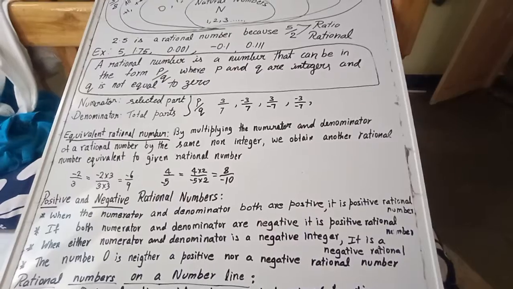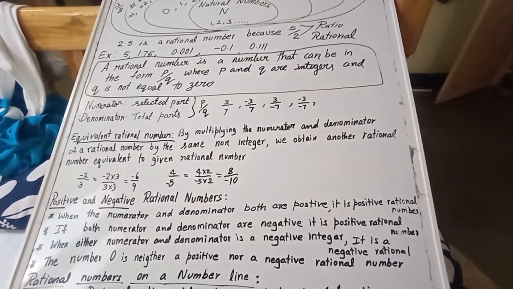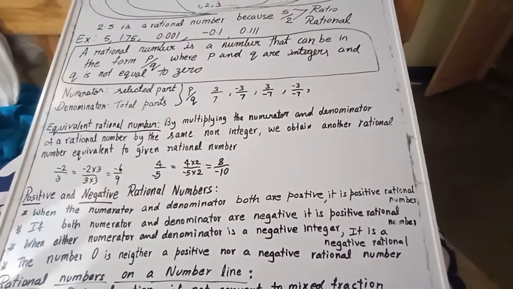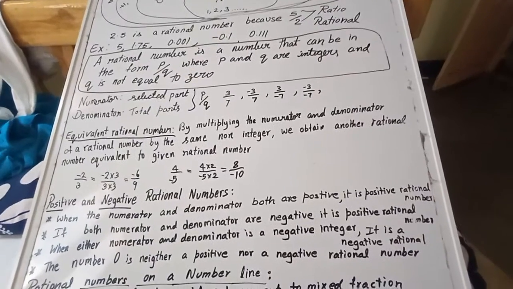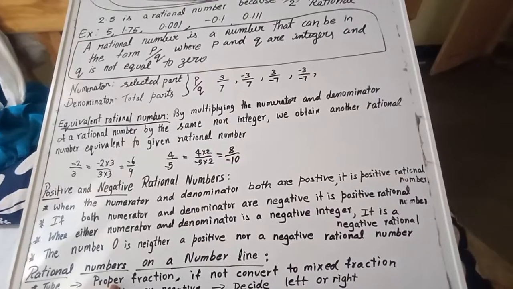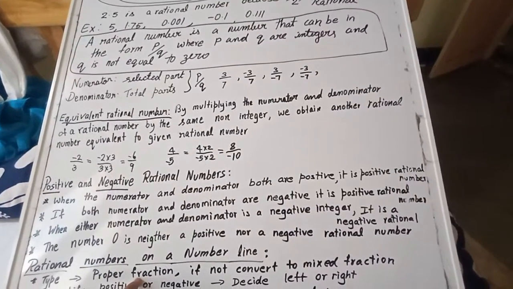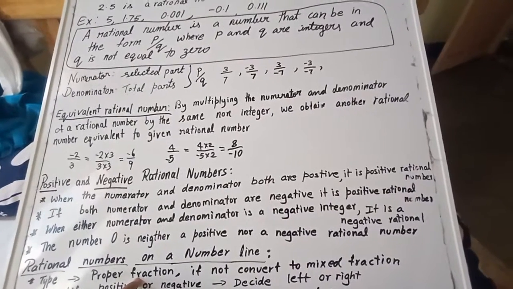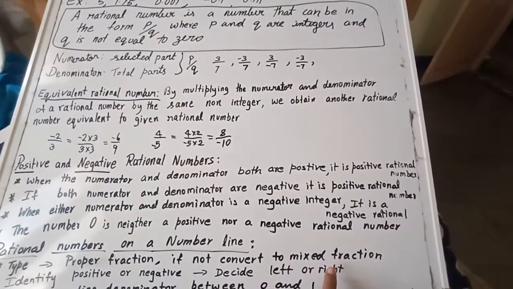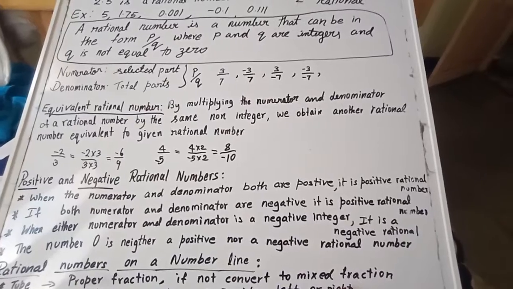What is a number line? If we just draw a line, it cannot indicate a number line. We have to mark the numbers. So, how are we going to do it? First, we have to observe the given fraction, the type, whether it is a proper fraction. If it is a proper fraction, then it is easy. It lies between 0 and 1. If not, then convert to a mixed fraction. If we convert into a mixed fraction, we will get the whole number.